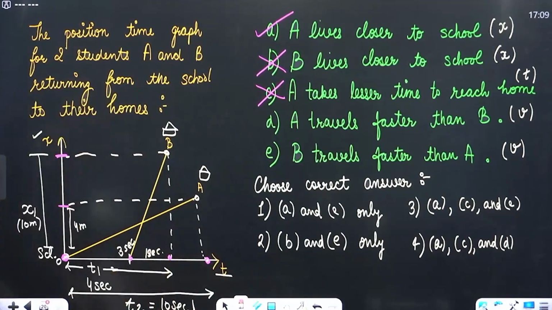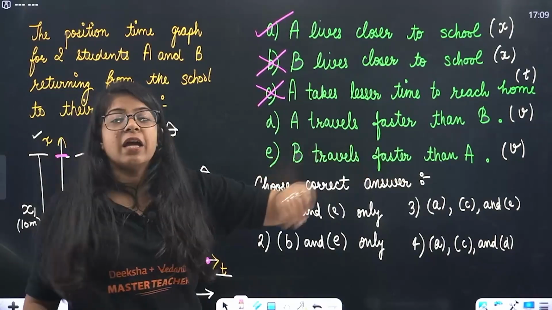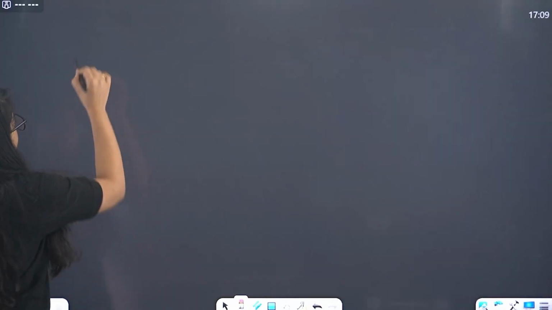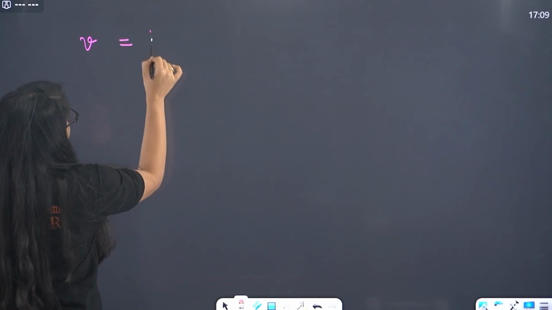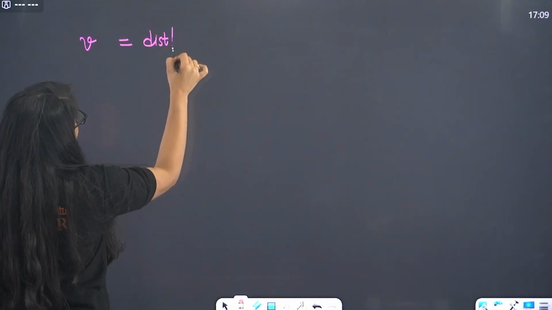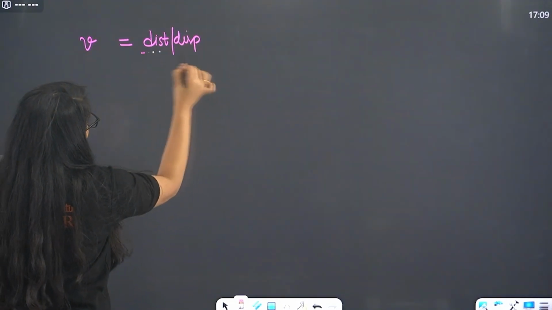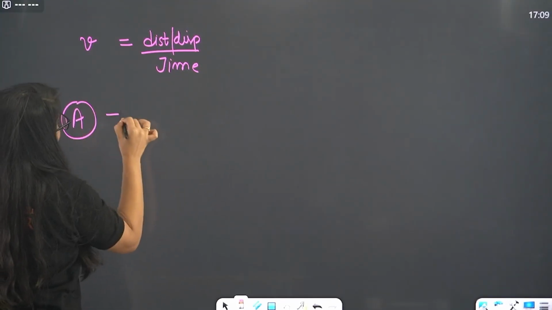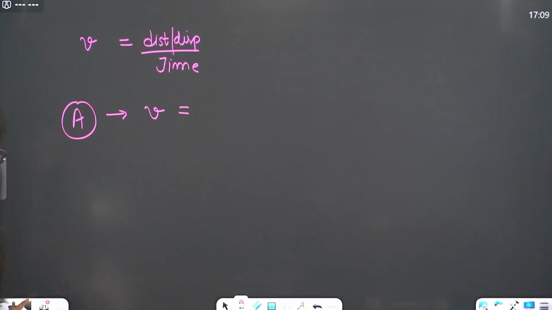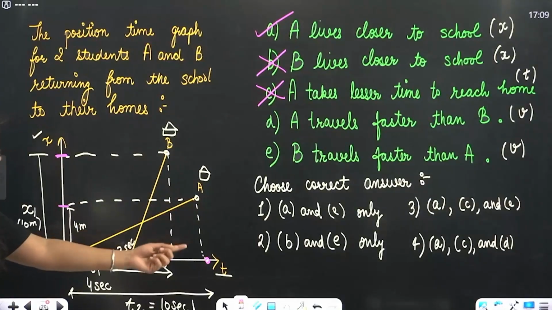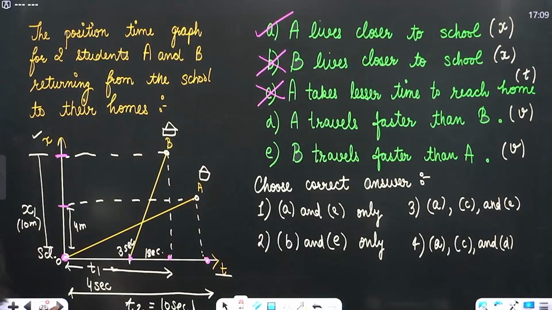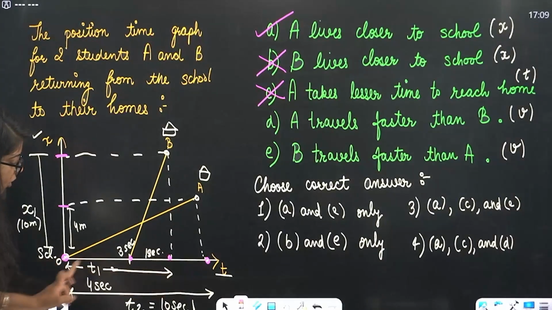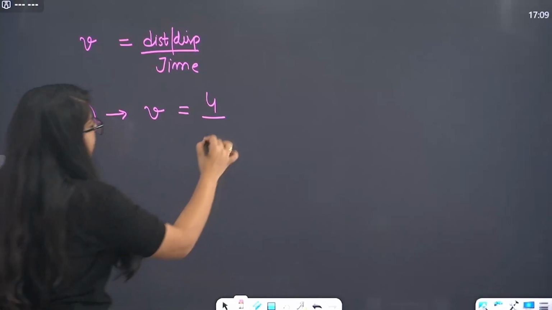Then beta, D: A travels faster than B. How will we see that? Ma'am, for faster we need to see velocity. Velocity is distance or displacement upon time. So let's see for A. For A, velocity is what? Displacement upon time. How much displacement did A see? A was 4 meters away. So its displacement is 4 meters and it took 10 seconds to reach home. So the time is 10 seconds.